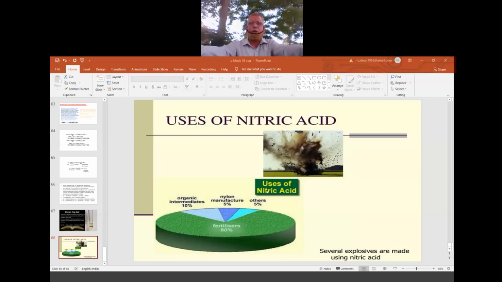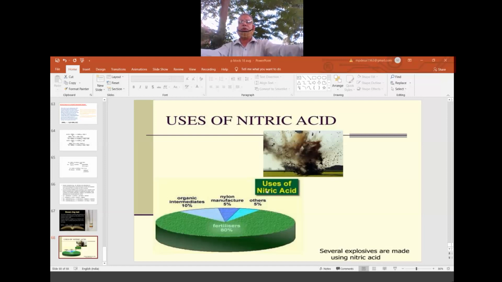To dissolve gold, because gold is insoluble in all acids, it dissolves only in aqua regia. Aqua regia is called royal water. It is a mixture of HCl and HNO3 in the ratio of 3 volumes of HCl to 1 volume of HNO3. That mixture gives out nascent chlorine, and that nascent chlorine is responsible for the dissolution of the gold.